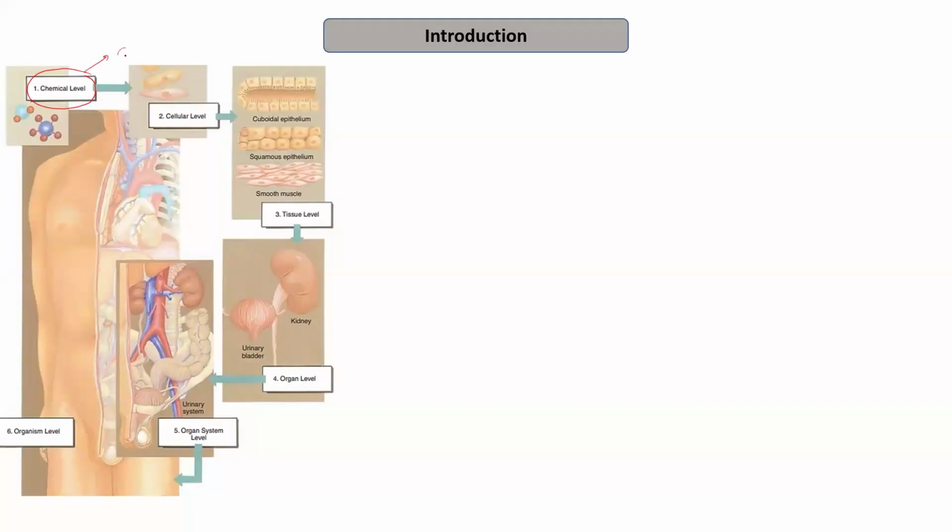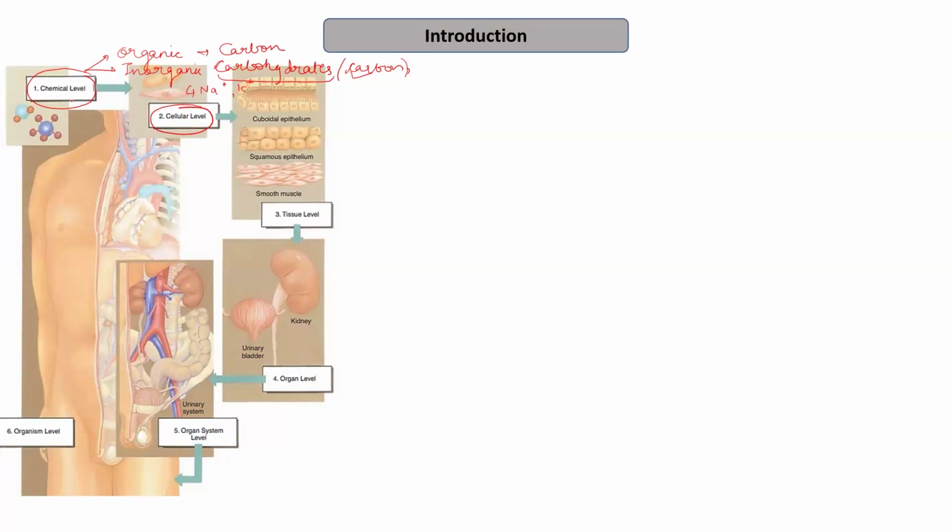These chemicals may be organic. For example, we have carbon structures, right? For example, carbohydrates. These carbohydrates are made up of carbon, hydrogen, etc. So this carbon is an organic molecule, and this carbohydrate will be an organic molecule. Similarly, it has some inorganic components also, for example, we have sodium, potassium, etc. in our cells. The next level of organization is the cellular level of organization.